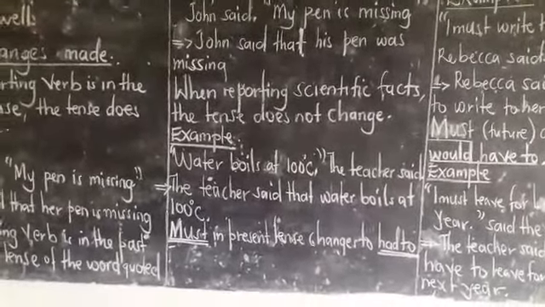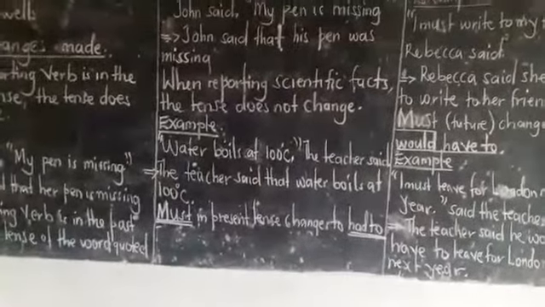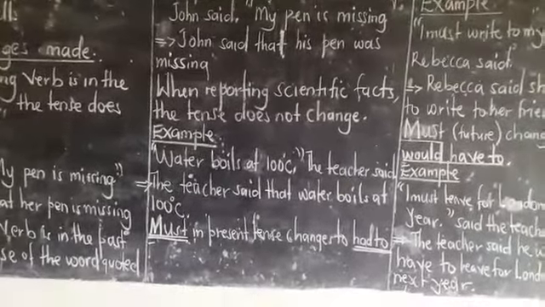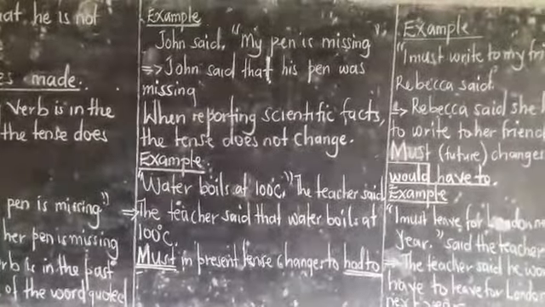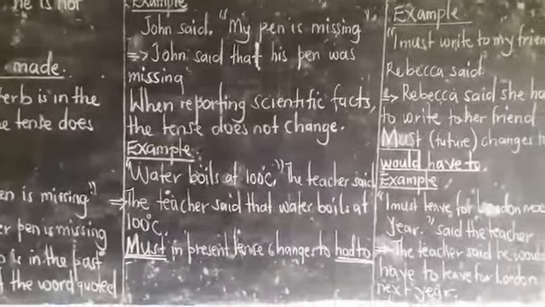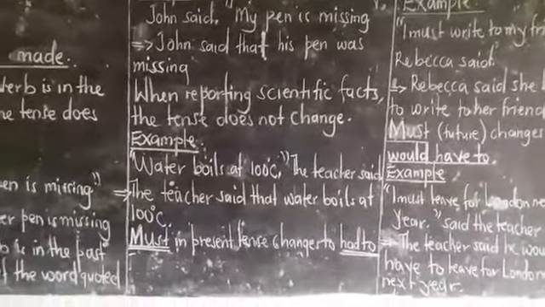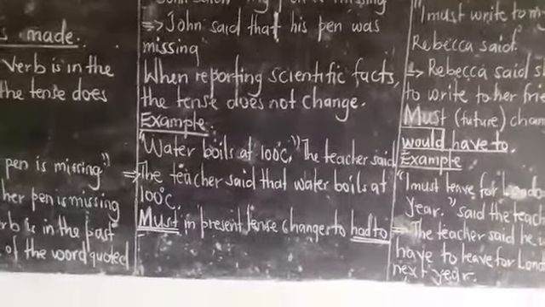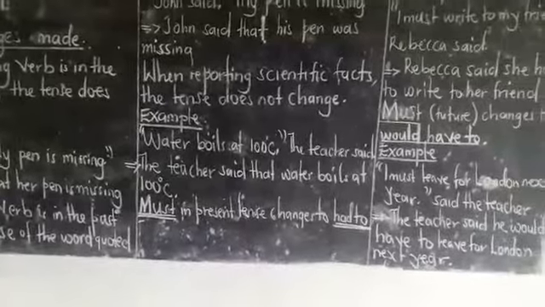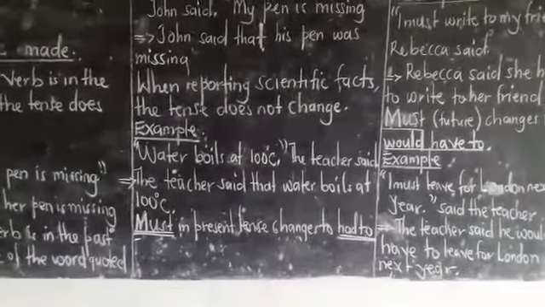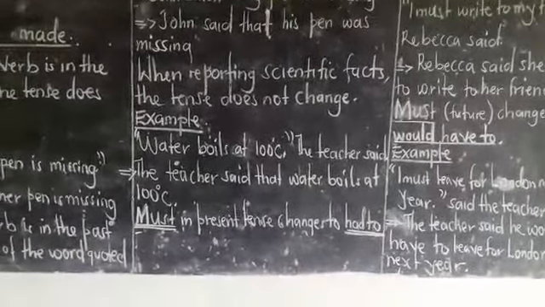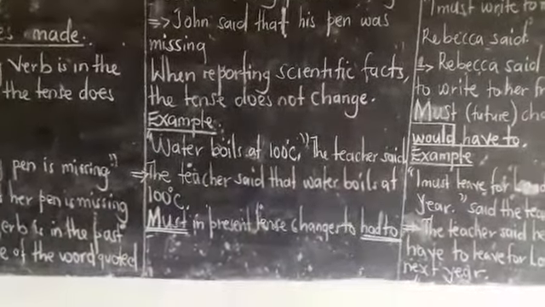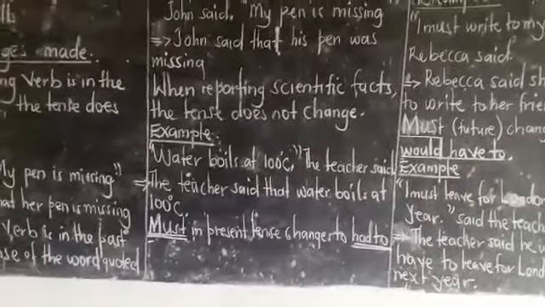When reporting scientific facts, ebimu ebikwata ku science, the tense does not change. Bya science tebikyuka. An example: Water boils at 100 degrees Celsius. They are in quotation. That means it is direct speech. The teacher said, water boils at 100 degrees Celsius. Quotation, ne comma, and then the full stop on the other side. Then the indirect speech tugitegera tutya? The teacher said that water boils at 100 degrees Celsius.